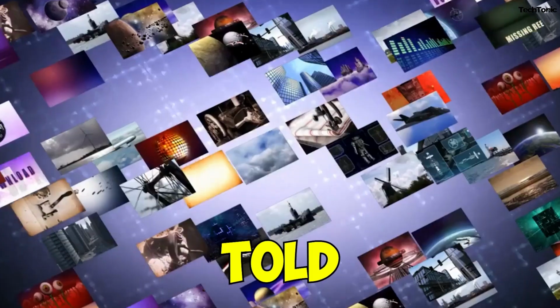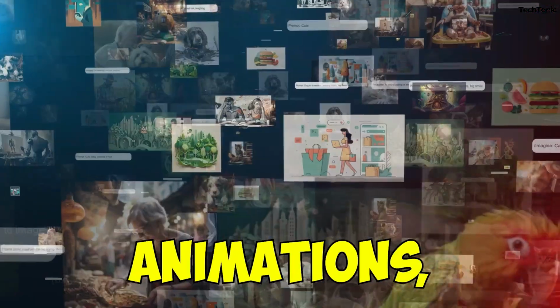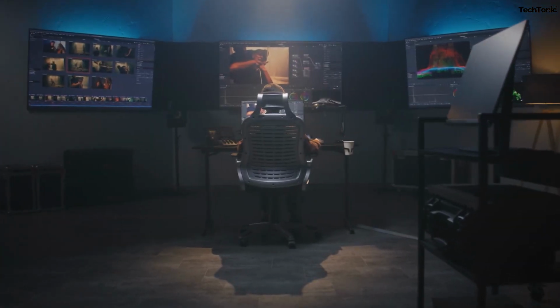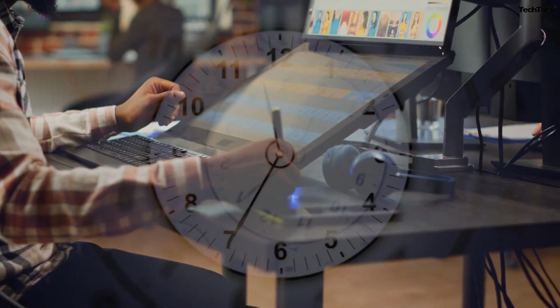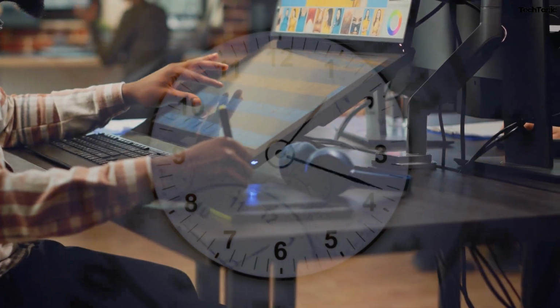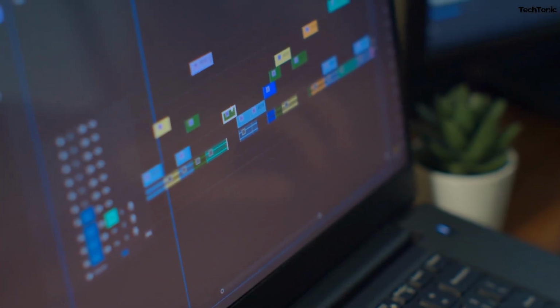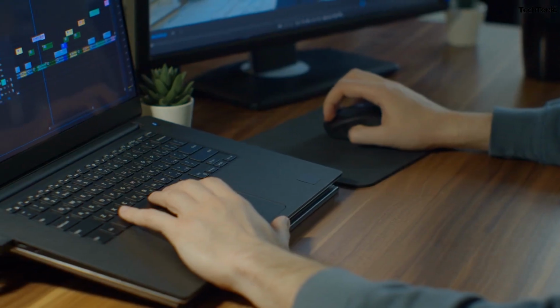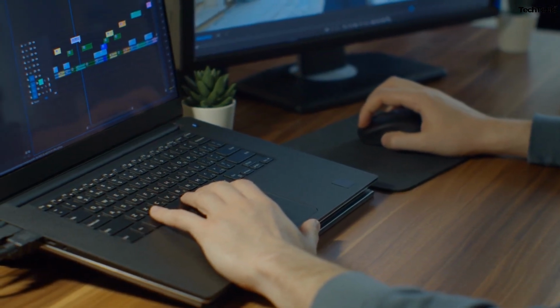Would you believe me if I told you that creating stunning visual narratives, animations, and videos is much easier than you think? Before, multimedia production was a daunting task, time-consuming, costly, and requiring specialized skills. Imagine the hassle of manually crafting each frame restricted by traditional tools. This process drained creativity and slowed down production.